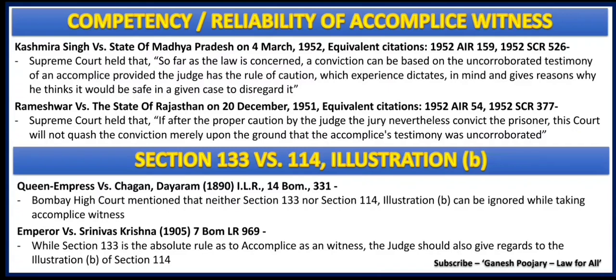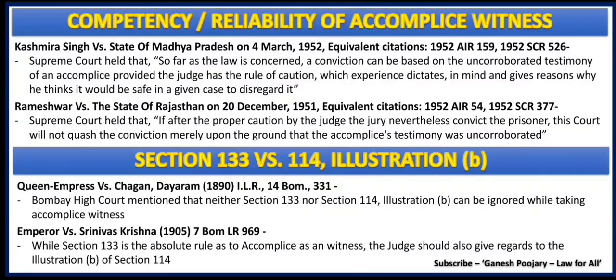The next case law, Rameshwar versus State of Rajasthan, it was again held by the Supreme Court that if after the proper caution by the judge, the jury nevertheless convict the prisoner, the court will not quash the conviction merely upon the ground that the accomplice's testimony was uncorroborated. So it gives a lot of importance to section 133, but it starts with, if after the proper caution by the judge. Now that is very important. That way section 133 as well as section 114 illustration B are taken care of.